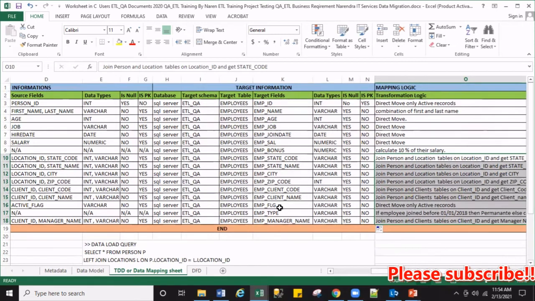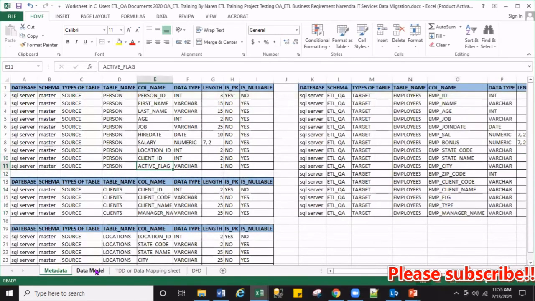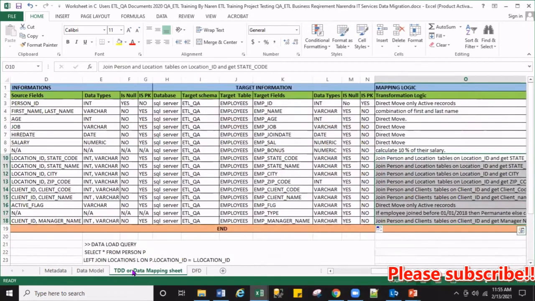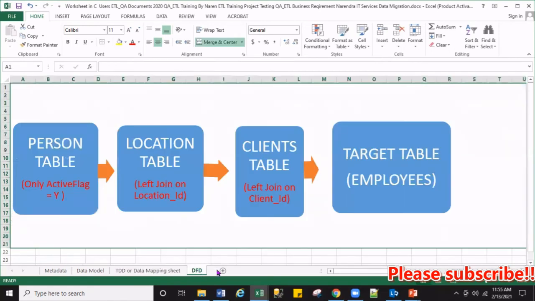So we understand the software development life cycle, and inside it we learn requirement gathering and requirement analysis. While doing the requirement analysis, the business analyst is going to create the BRD, right? Along with the BRD, they have to create the metadata, the data model, and the technical design document, which is also called the data mapping sheet. They also have to create the DFD. So these are the 4 or 5 documents created by the business analyst.